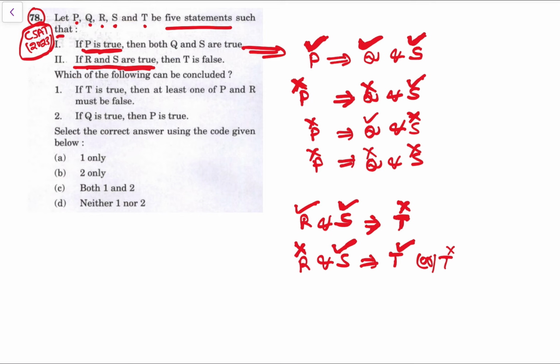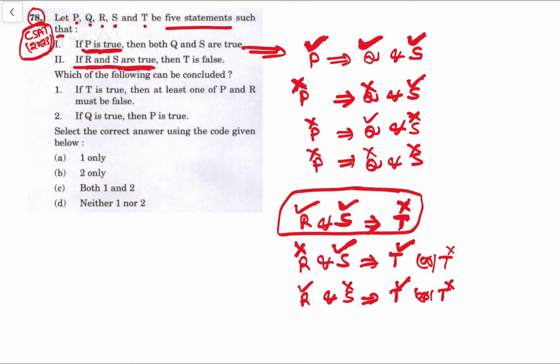If both are true, T has to be false. Now see, R can be true and S can be false, so T would be true, and T can be false also. It is not that when R and S are both right, T is false; if only one is right, T can be true or false. If R is false and S is also false, then T can be true or T can be false.